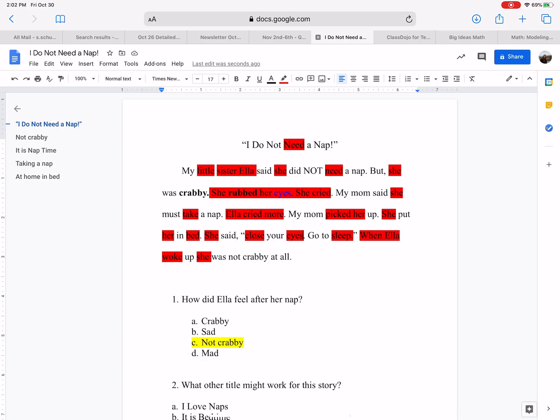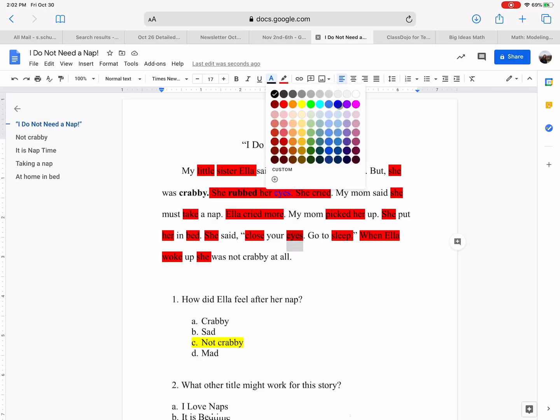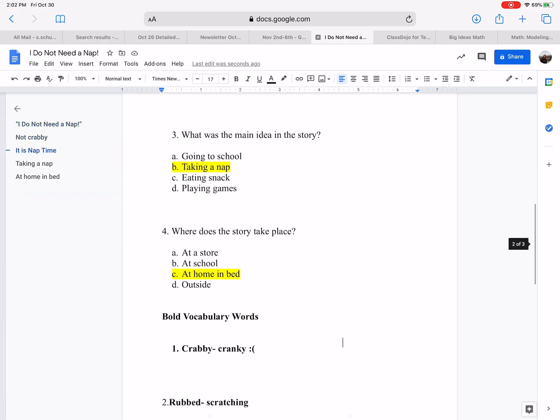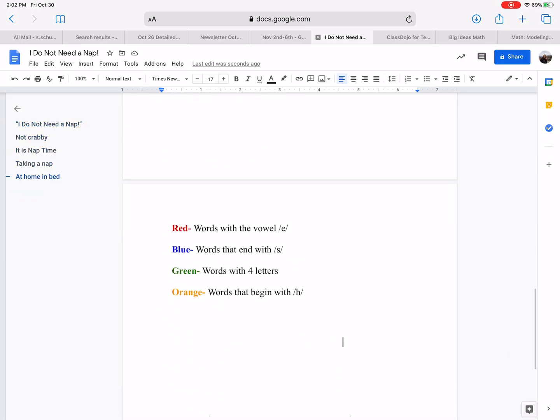And look, we're on eyes again, and eyes is plural, because do you have one eye? No, you have two eyes. So that's why we usually make eyes plural. So we're going to put blue there. Go to sleep. When Ella woke up, she was not crabby at all. So only eyes was the only thing plural in this passage. I didn't catch anything else. Okay, let's keep on going.